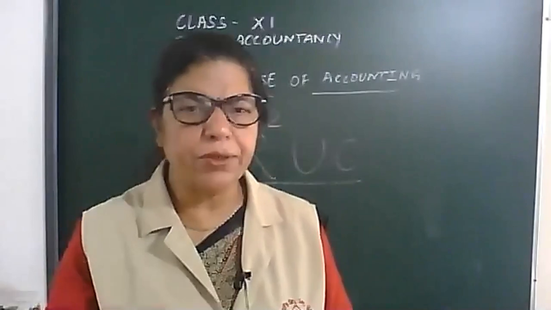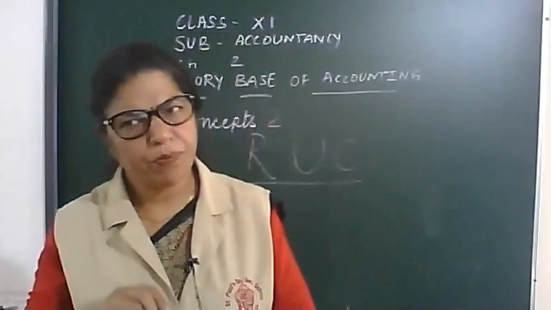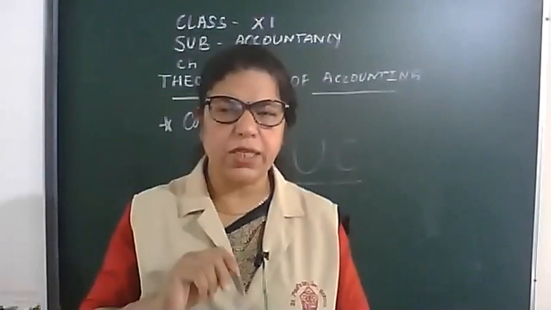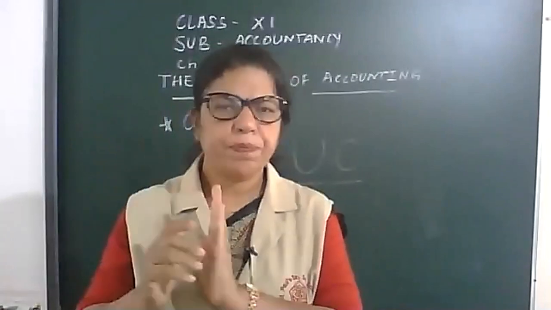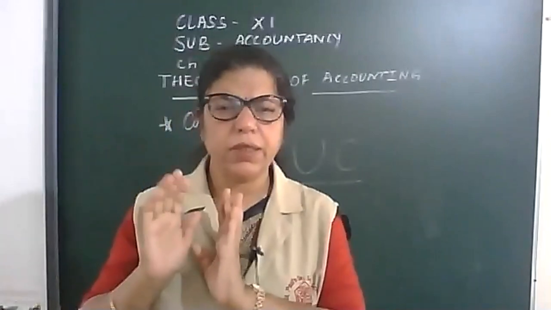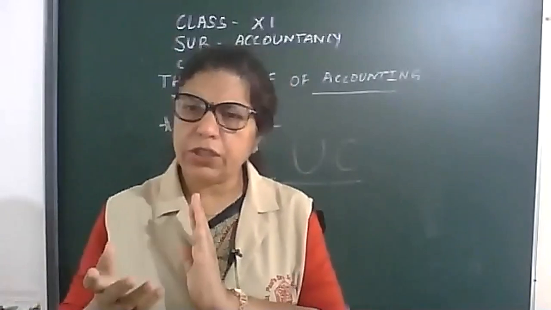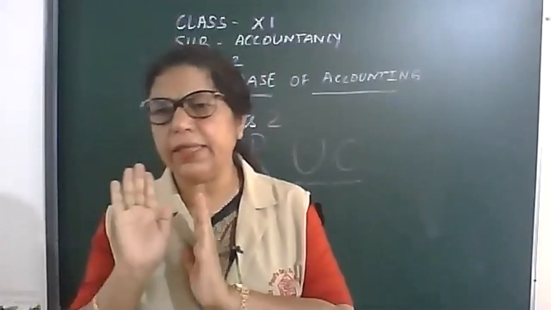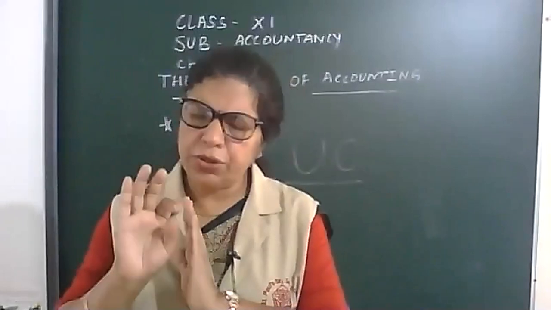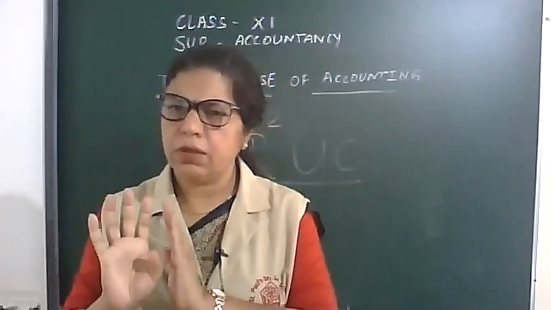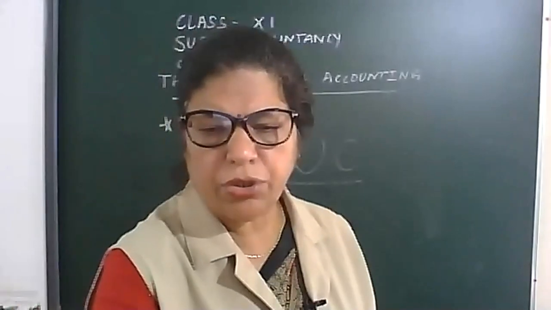Today I explained dual aspect concept means every transaction has 2 sides, 2 effects. Consistency concept means the businessman should follow the same rules, same methods that should not be changed frequently. Full disclosure means the businessman should not hide anything from the investors, from the management. The business should disclose each and everything. Okay, so I am sure you all understood today's topic.